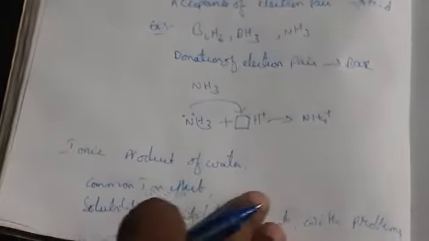So these are the three topics we are going to discuss. In the next class, we will see about the ionic product of water.